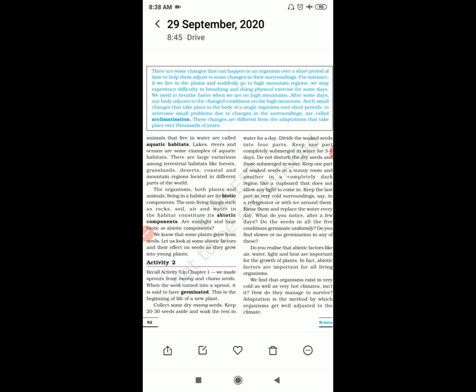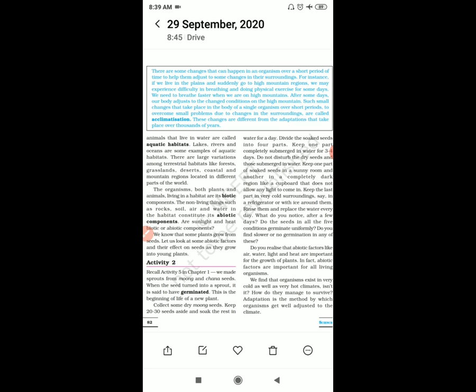So you can say that a seed needs air, water, heat, light, right? ये तो हमने देखा था standard 5th में भी. Which are the essential things for a seed to germinate? That is air, water and heat, sunlight. So what are these all? These are all the abiotic factors of the environment.